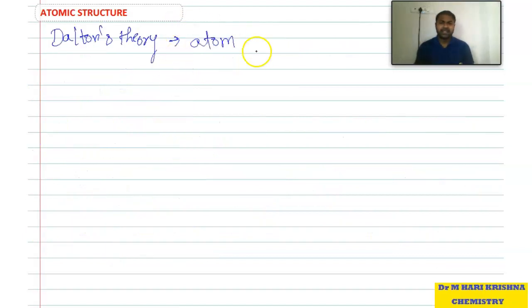According to Dalton's theory, the atom is indivisible. That means we cannot break the atom further. But later many scientists found out from their experiments that the atom is breakable. So later it was found that the statement is wrong.